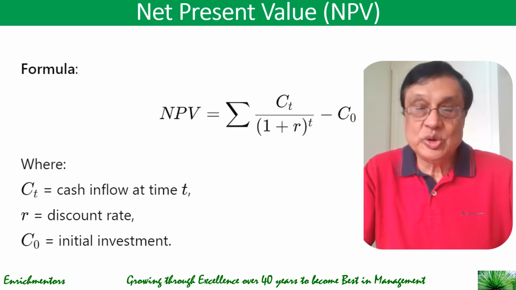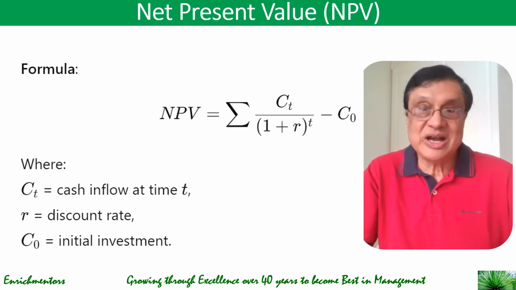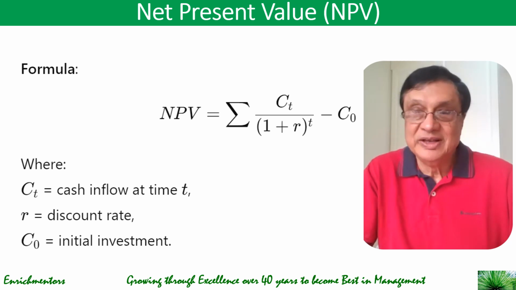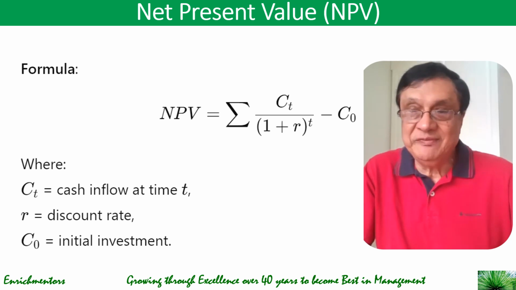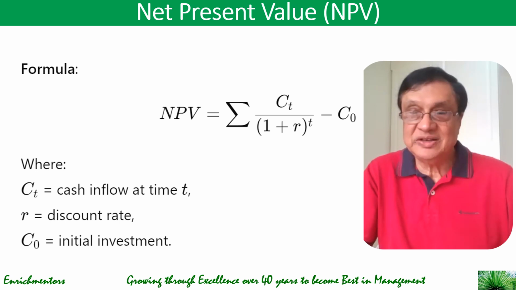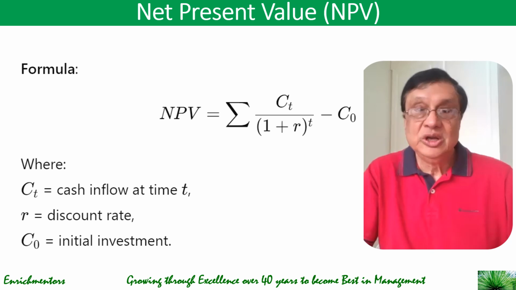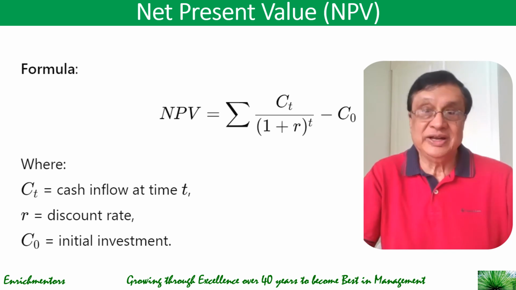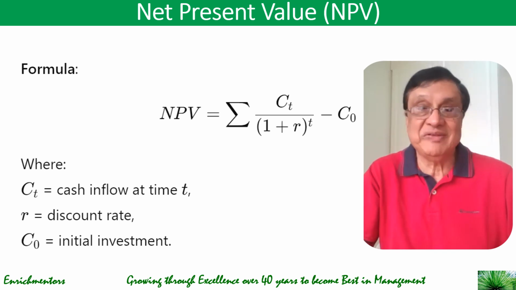So NPV is equal to sigma of all the cash flows in future discounted by the rate R minus the initial investment. So it takes into account the time value of money, which means that the future cash flows are discounted to the present value, and you figure out what is the value of all the future positive cash inflows versus the cash outflow you have today or maybe in future also, and what is the net present value of that.